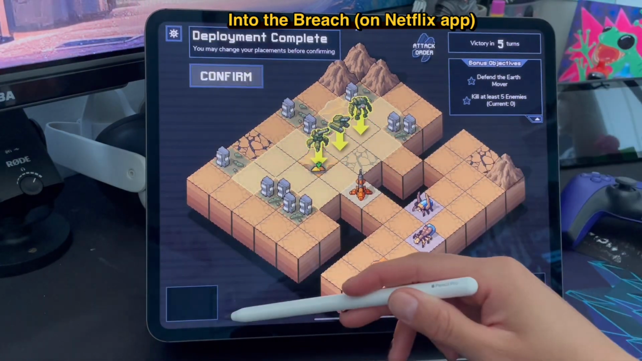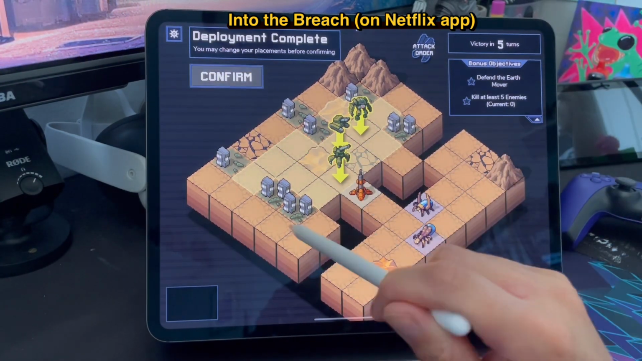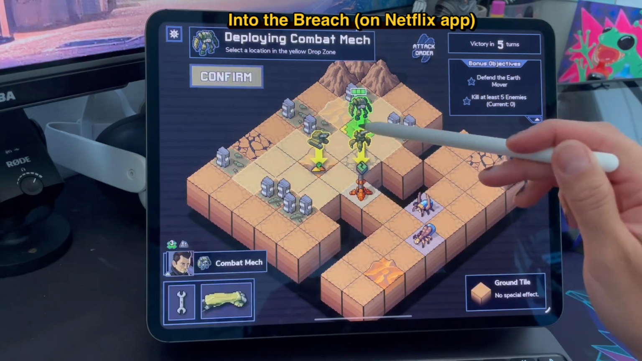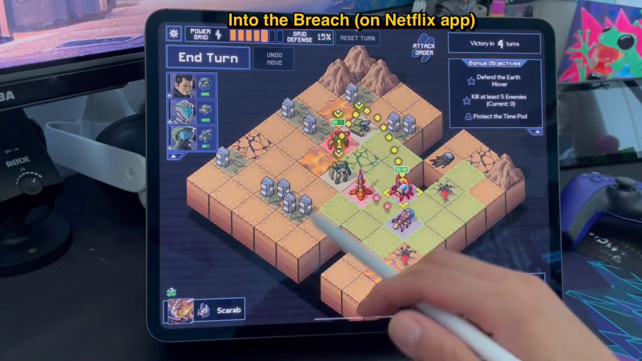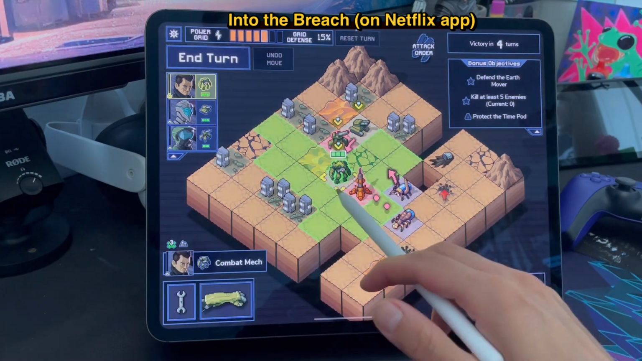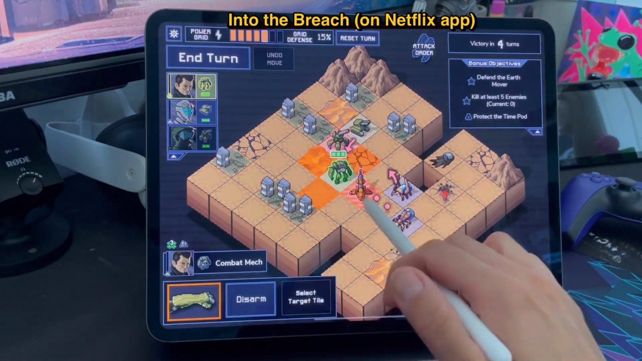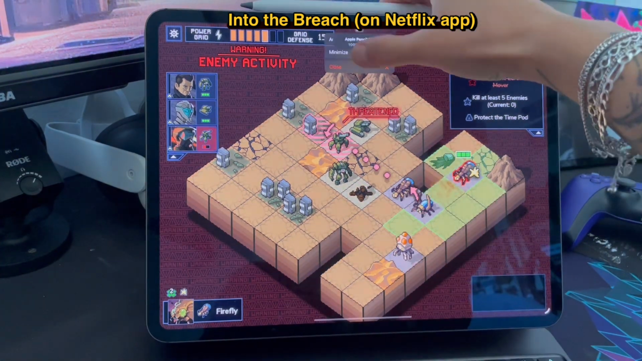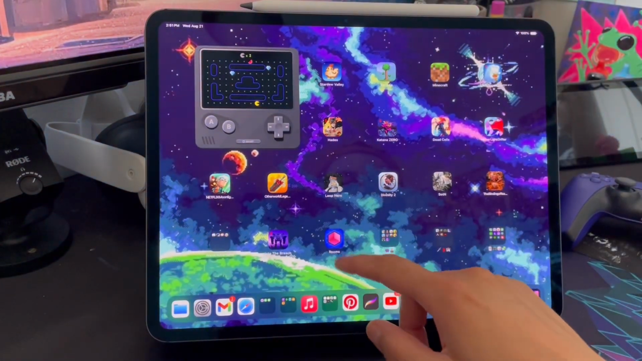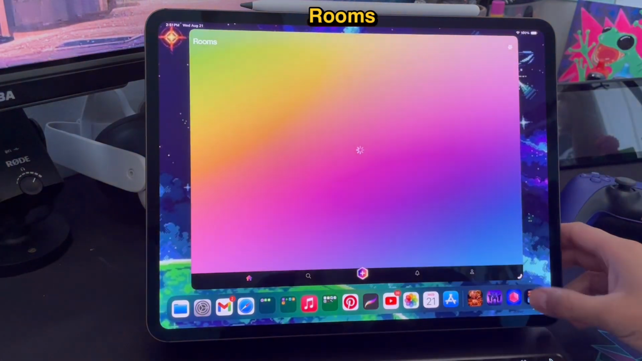Into the Breach. This is another kind of strategy. I don't really know what to call it. It's very fun. Here I'm doing a terrible job. I haven't played it in a while. And again, just trying to show the game off a little bit, but not really taking the time to think about anything. That's a really fun game. I've spent a lot of hours on there.